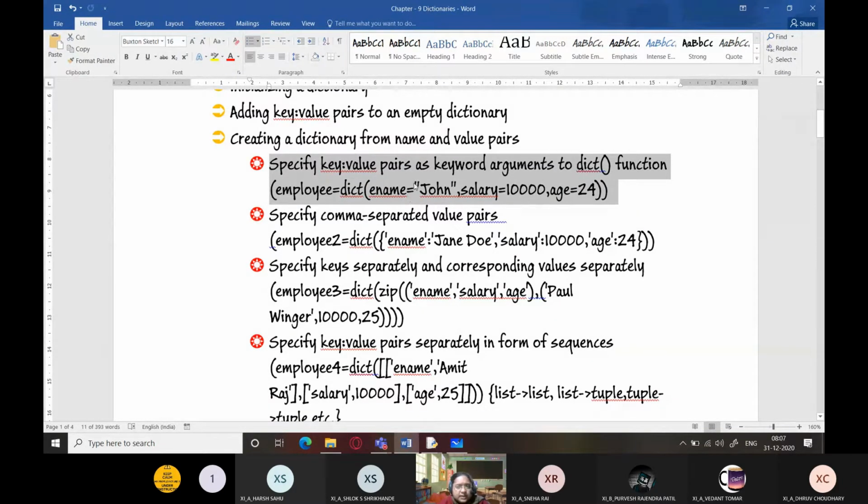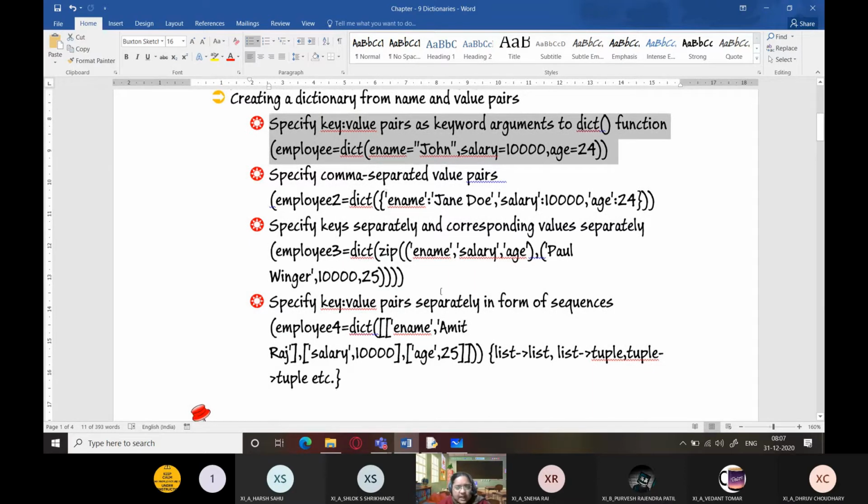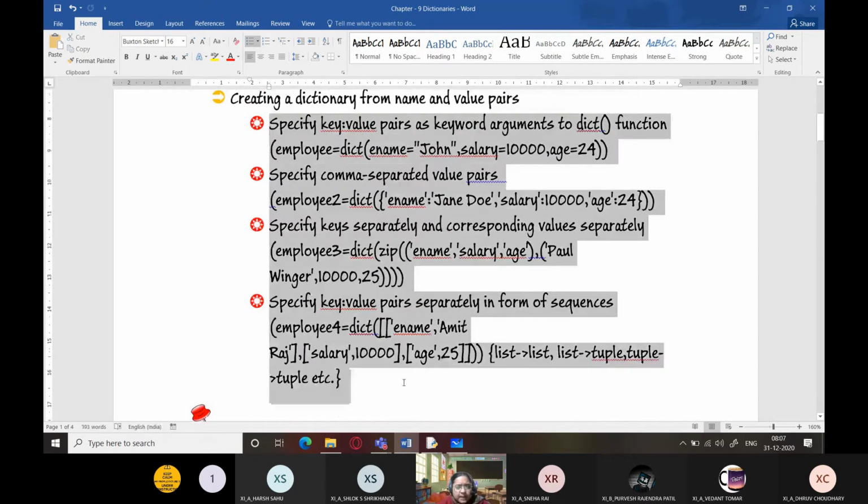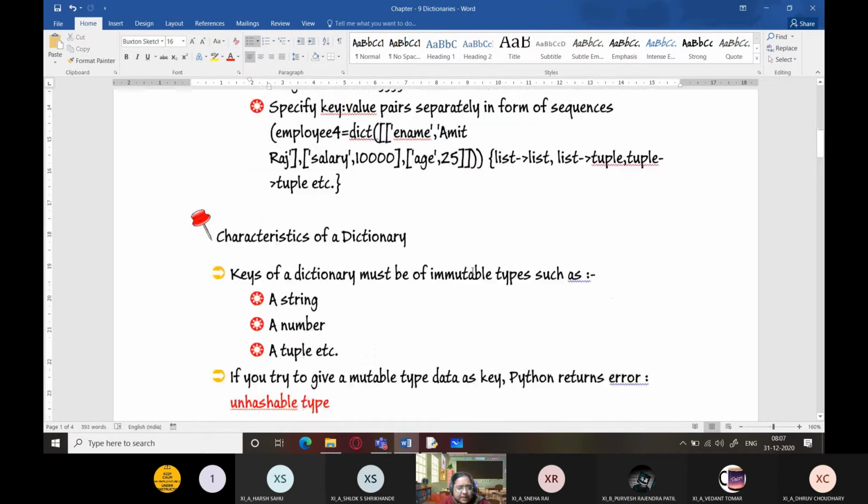You cannot have numeric strings over here. This is the only method which doesn't accept keys as numeric values, but all the rest of the methods will accept keys as numeric values. So you can just try them out on your Python IDLE and check it.